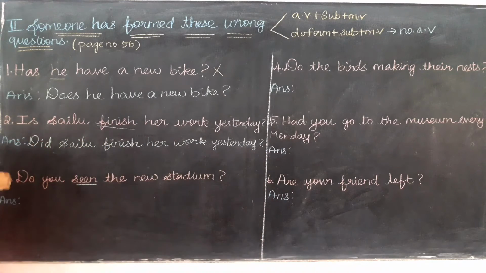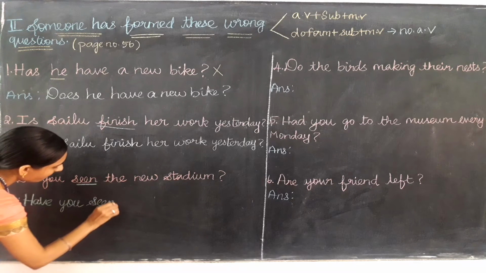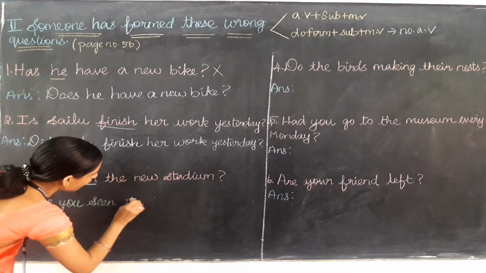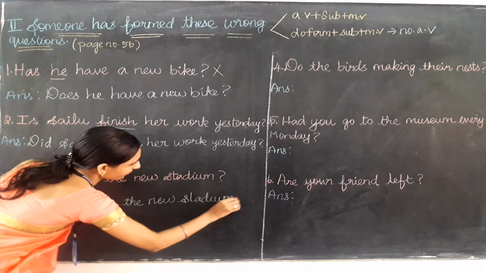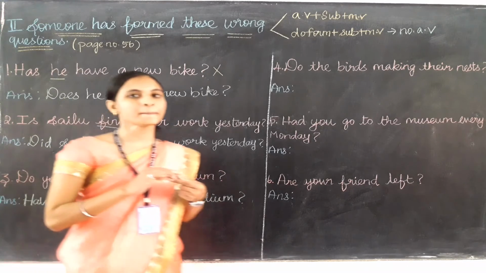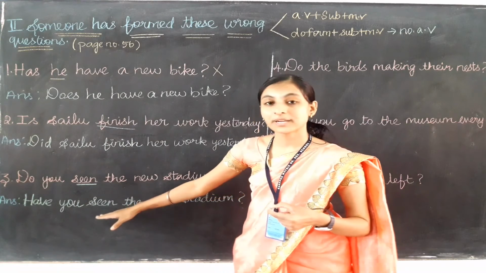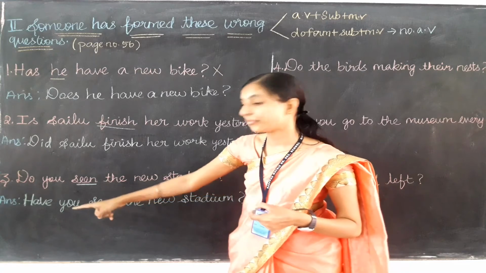So the question will come like have. Instead of do we need to use have, and all other verbs will come as it is. Have you seen the new stadium? Is the correct form of question. Have you seen the new stadium? Remember that if the main verb comes in the past participle form, then we have to use the have form verb only.